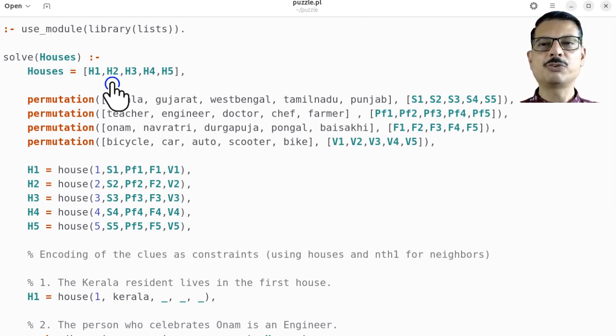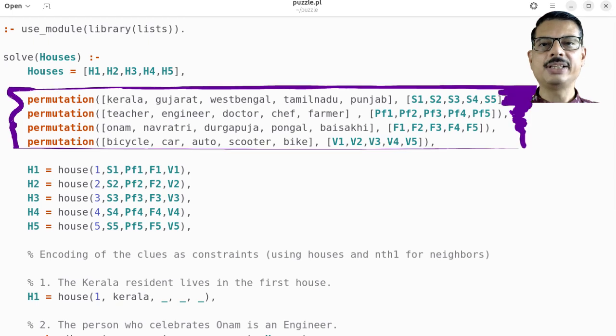So we have first for states, which is S1, S2, S3, S4, S5, a permutation of Kerala, Gujarat, West Bengal, Tamil Nadu, and Punjab. Second, we have permutation for profession. So we have PF1, PF2 up to PF5, which is going to be a permutation of teacher, engineer, doctor, chef, and farmer. Same goes for permutation of festival and vehicles.